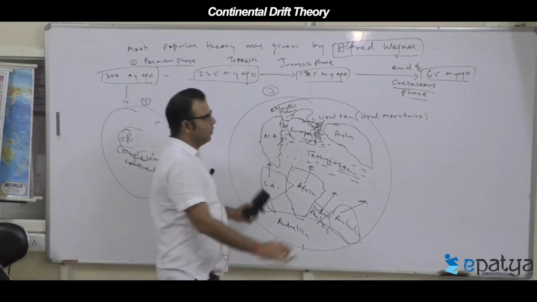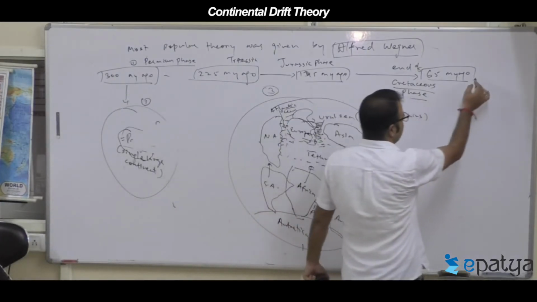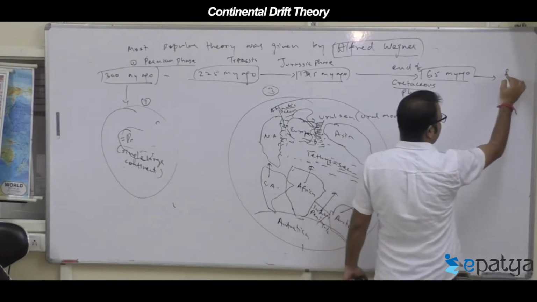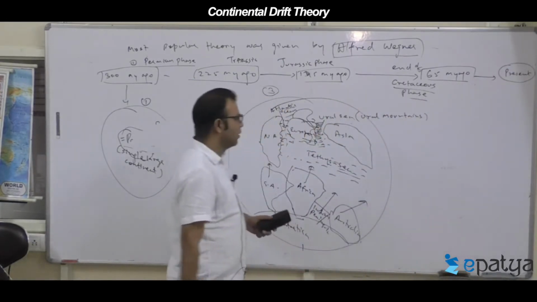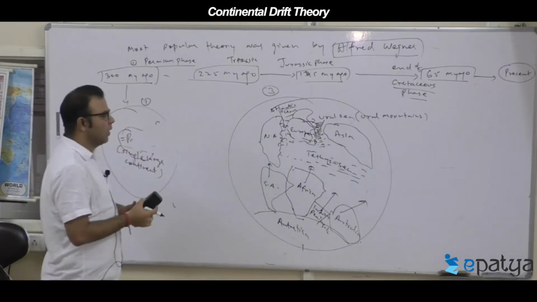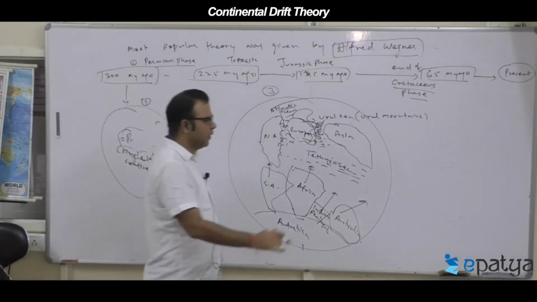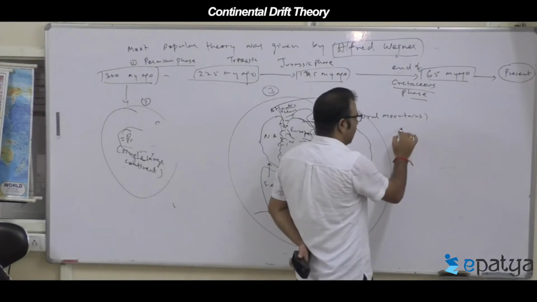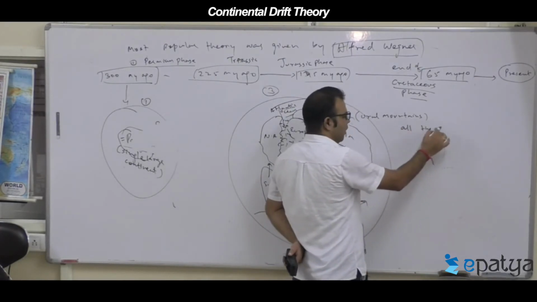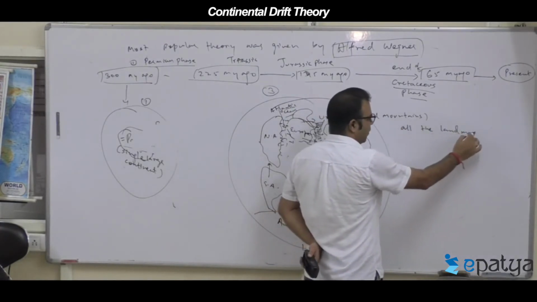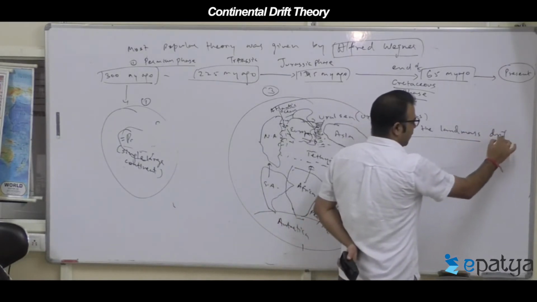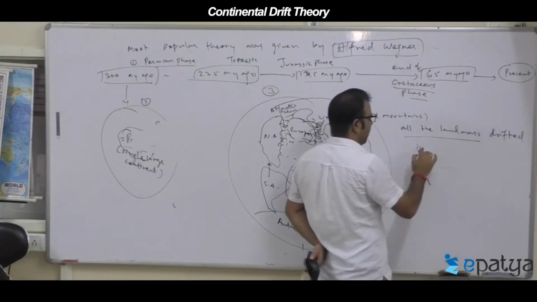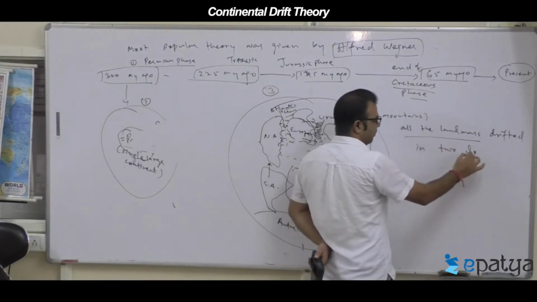Now what happened between the end of the Cretaceous phase till the present situation? All the land masses, according to Wegener, shifted or drifted in two directions.